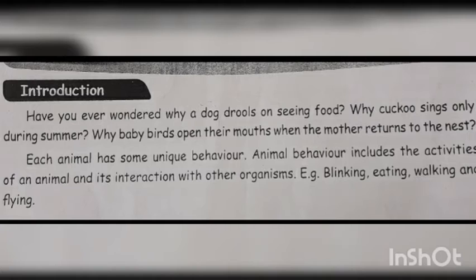Why does the cuckoo sing only during summer? Why do baby birds open their mouths when the mother returns to the nest? Each animal has some unique behavior. Animal behavior includes the activities of an animal and its interaction with other organisms. Example, blinking, eating, walking, and flying. These are all the unique behavior of animals.